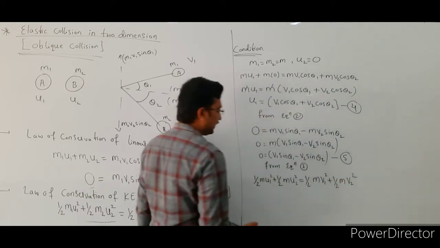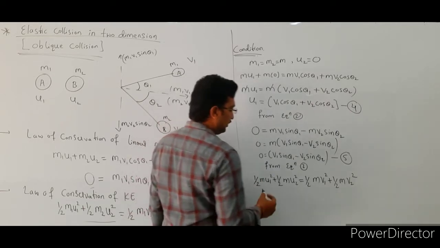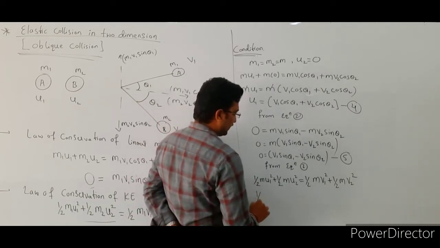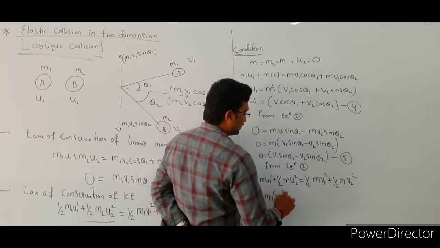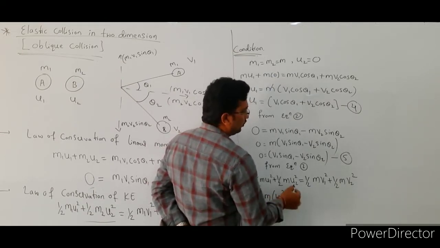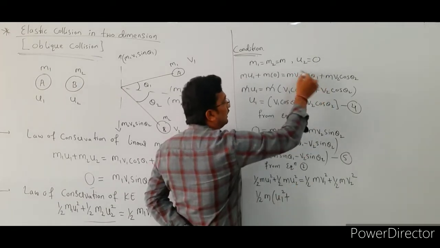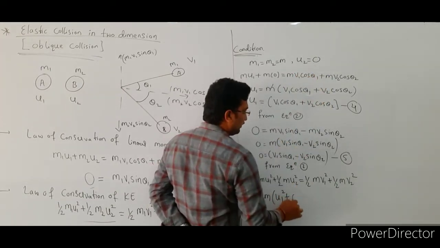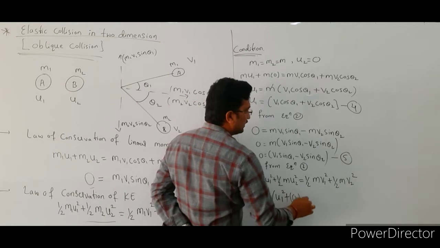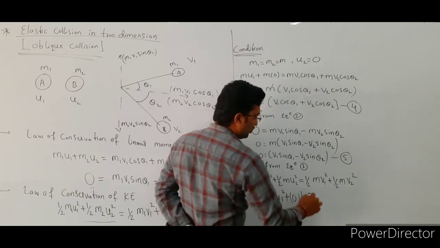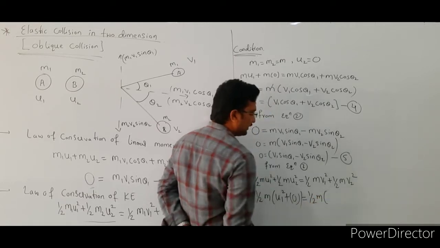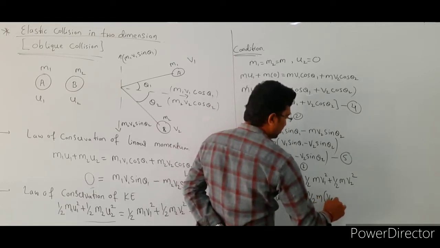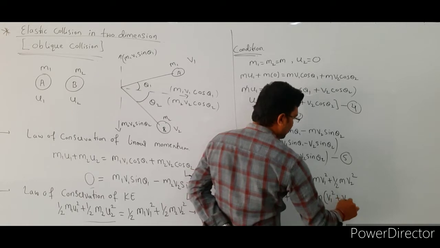So in this case we will take 1 by 2 and m outside. So that is 1 by 2 m take outside, then remaining is u1 square plus here u2 square. What is the u2 square value here? That is 0. So then this becomes a 0, right? This is equal to 1 by 2 m common, the remaining factor is v1 square plus v2 square.